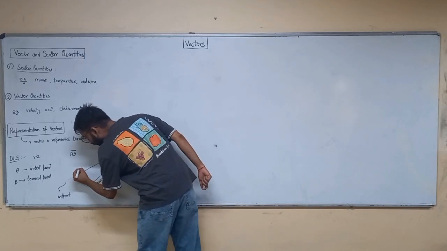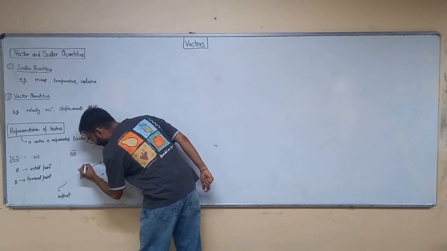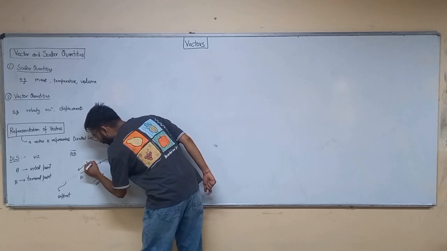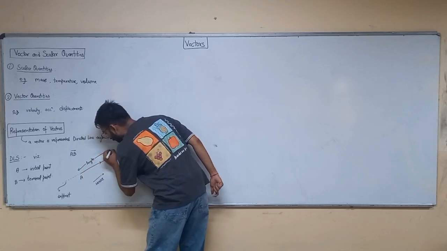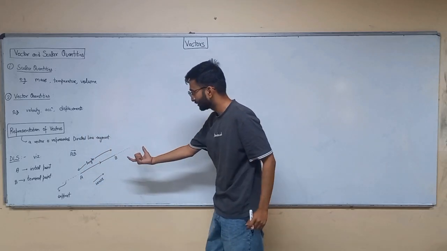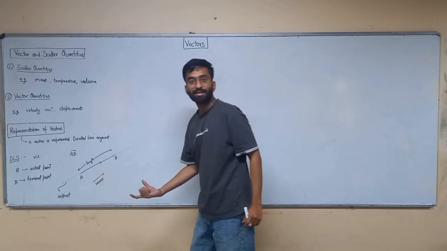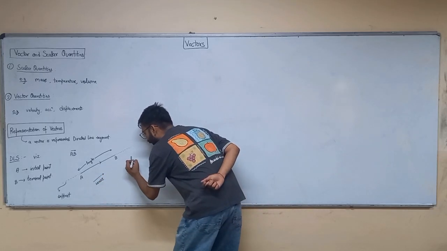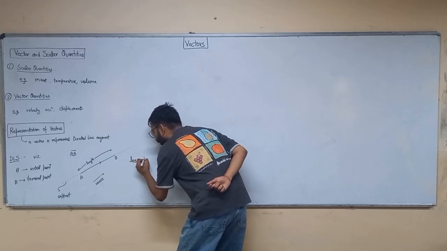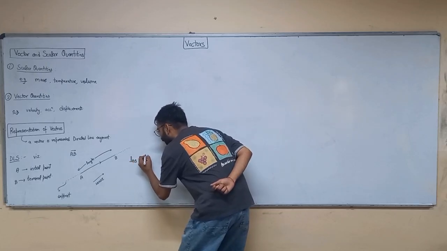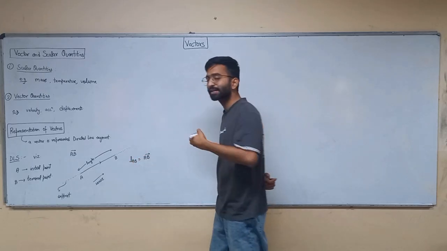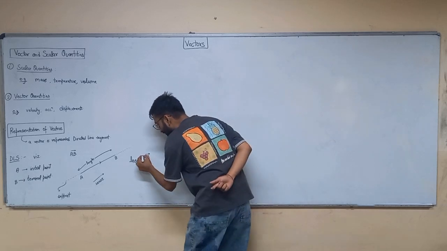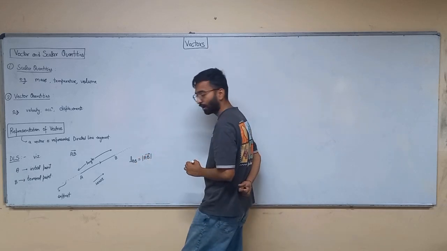So this length is called the magnitude of AB. So the length AB is called the magnitude of vector AB. How do you represent the magnitude? By two bars like this. Alright.